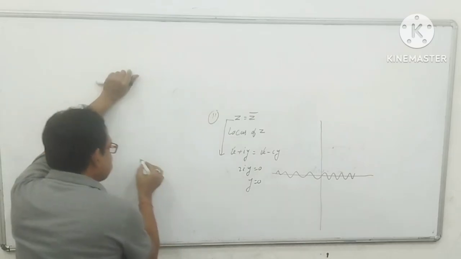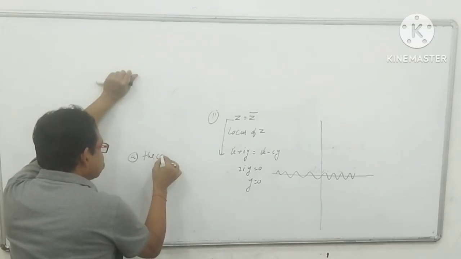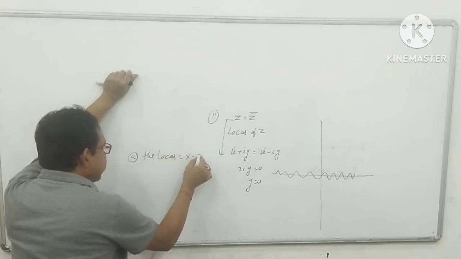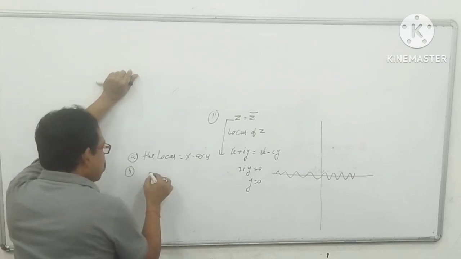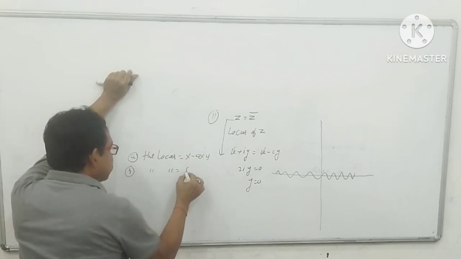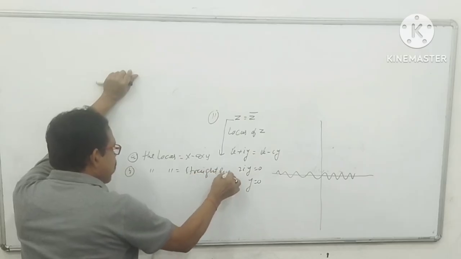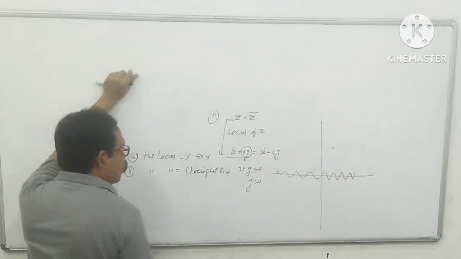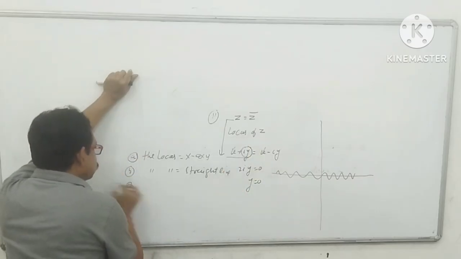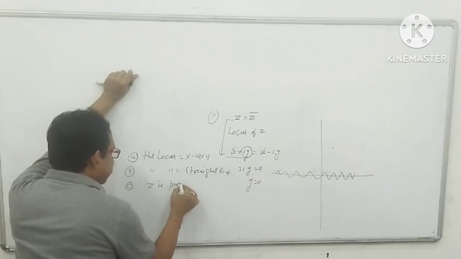So again, three conclusions you can find. The locus of z is the x-axis. And second point, my dear students, sometimes it is said that the locus is a straight line, so this is the straight line. And in x and y, if y is 0, then my dear students, you can say z is purely real.